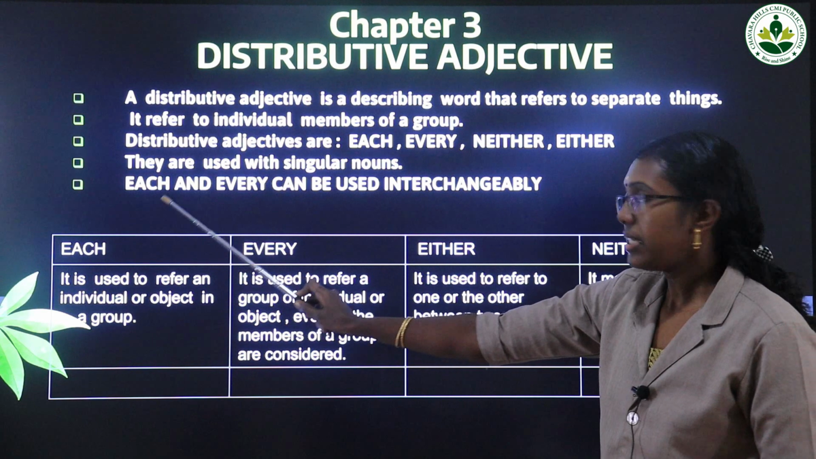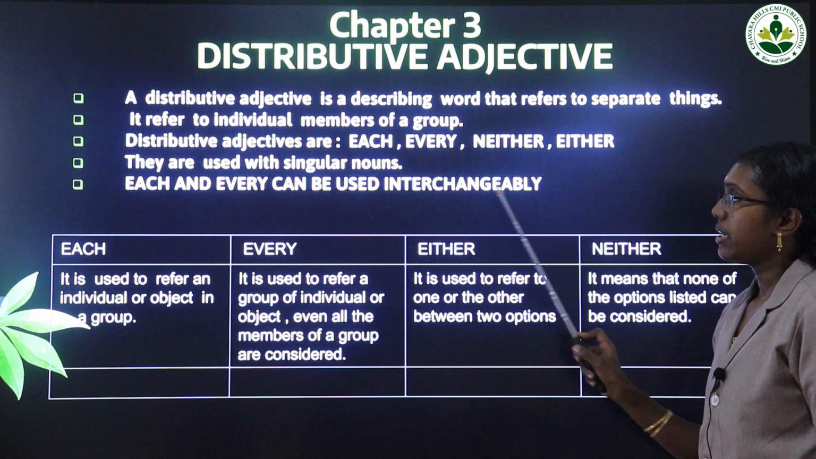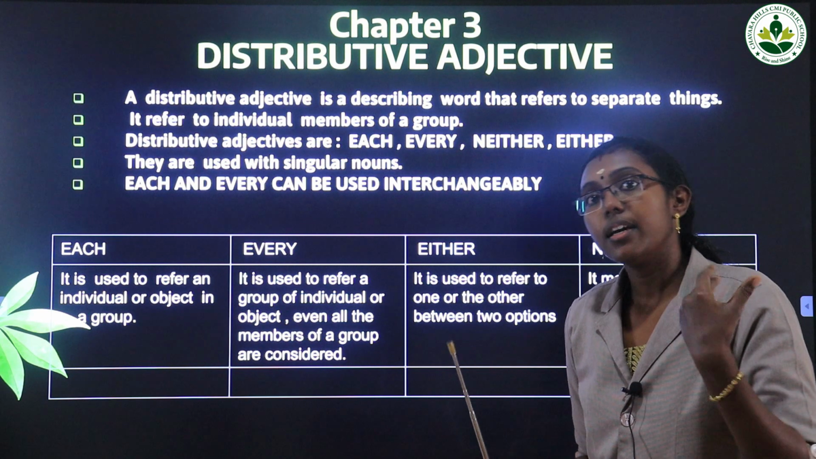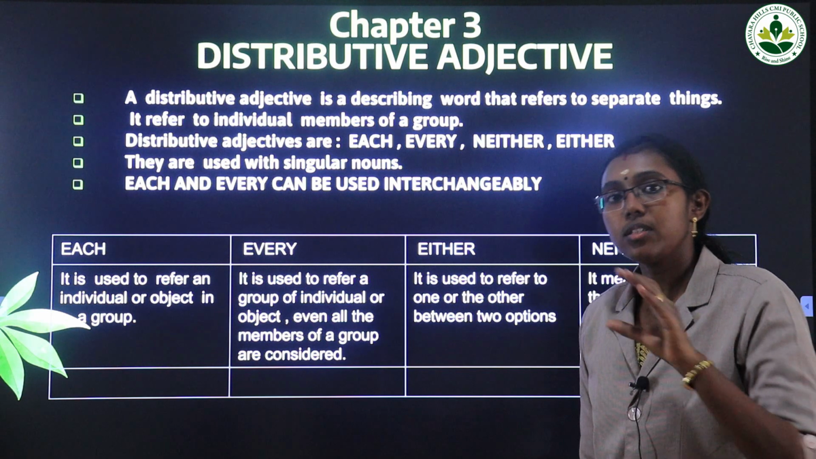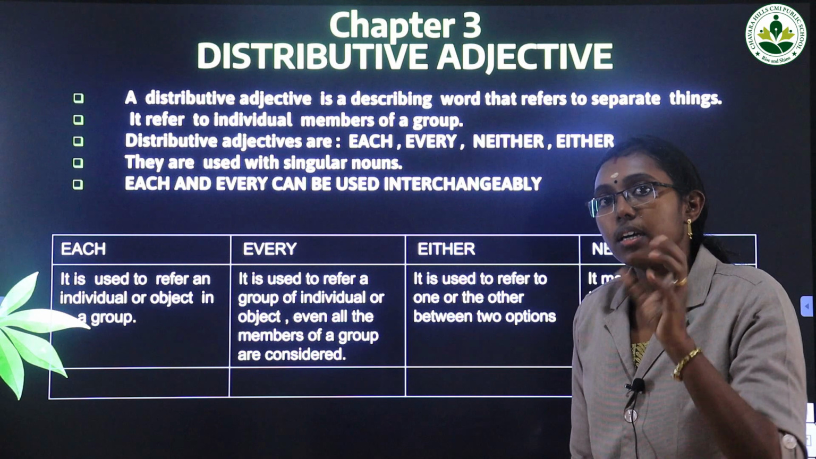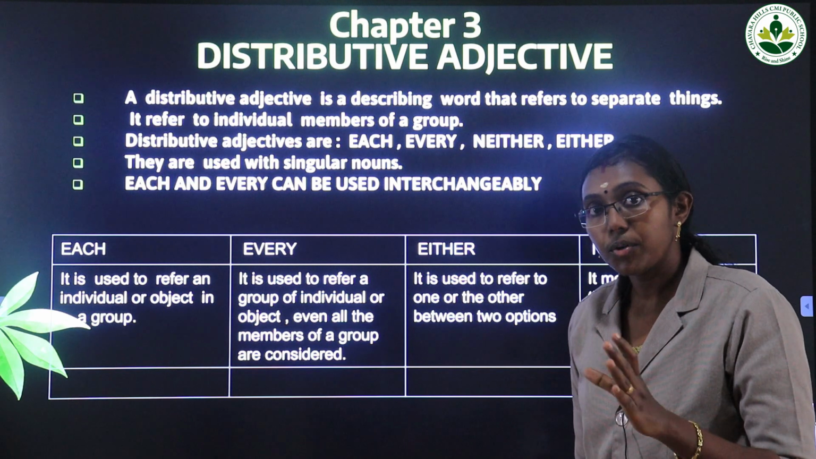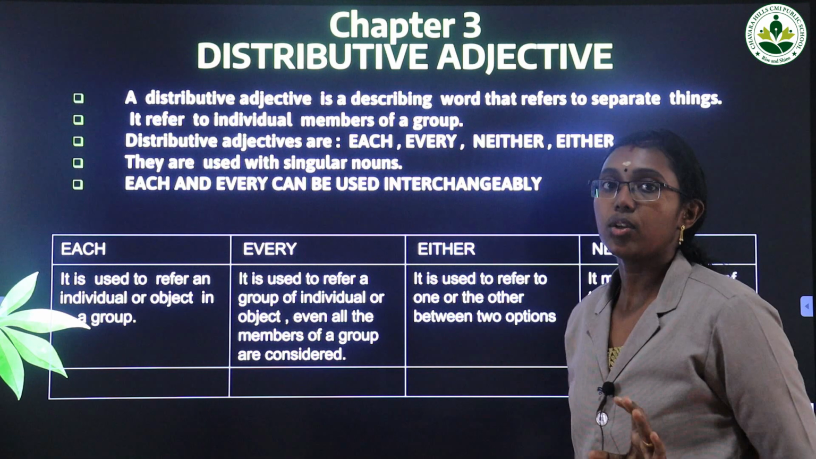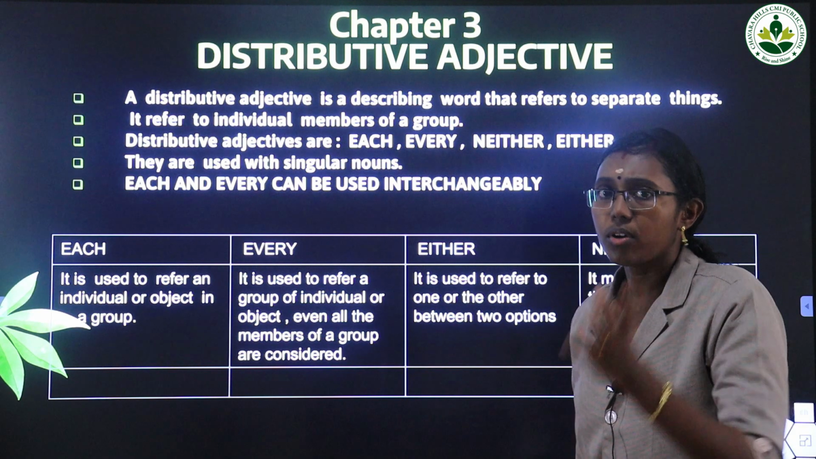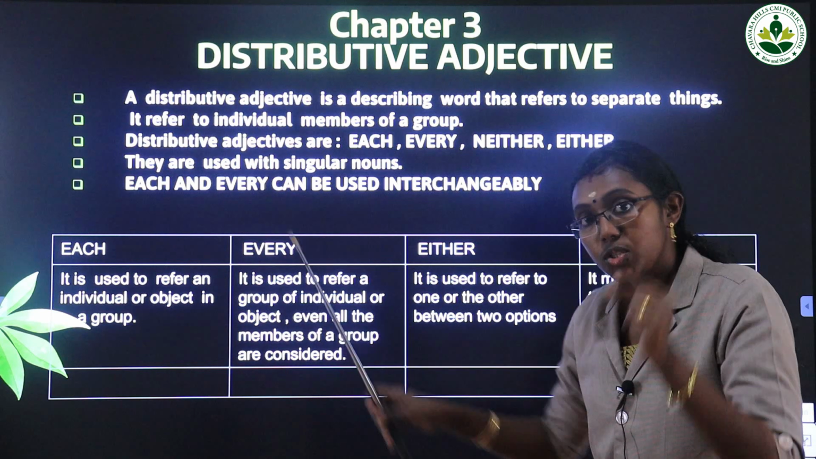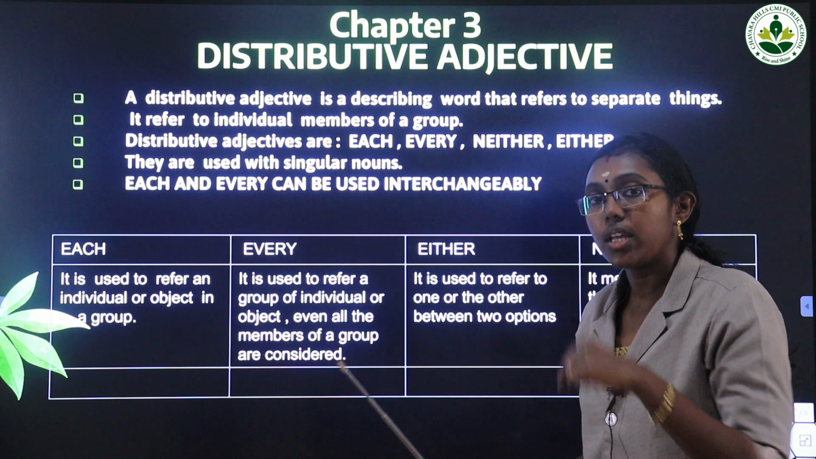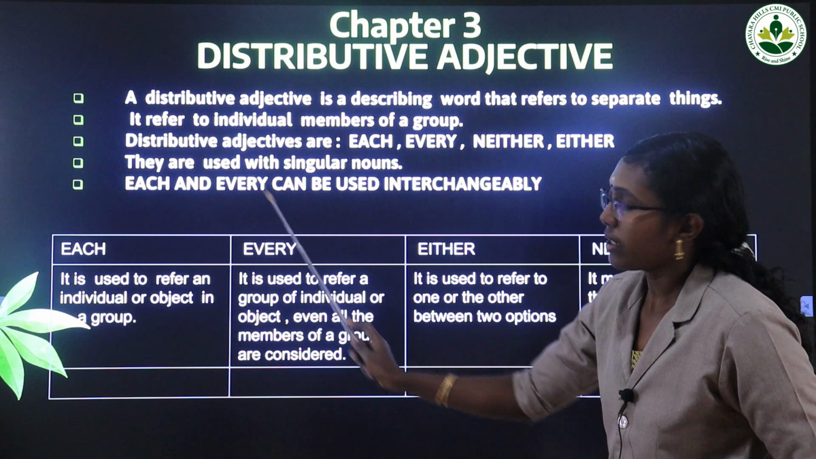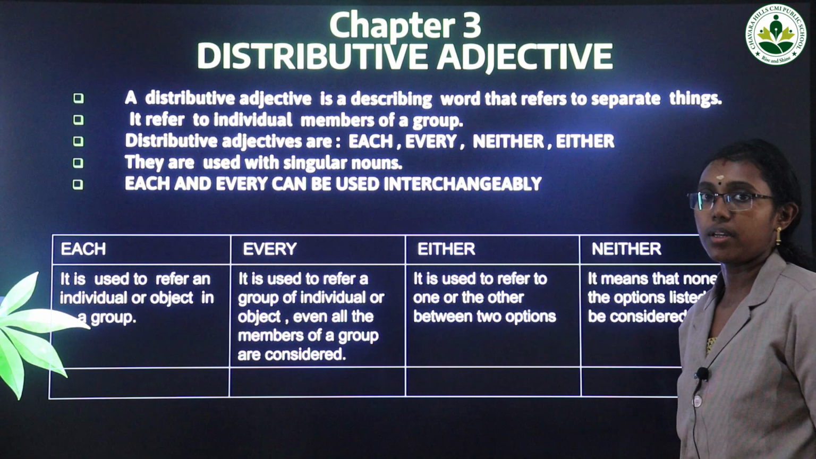Then see here, it is important: each and every can be used interchangeably. If we are writing one sentence using each, there we can use every also. Each means in a group we are focusing individually on all. In a group, individually we are focusing on everyone. Every means total, everyone should be included. Both have the same meaning, we are focusing on everyone. So each means each one in the whole group, everyone should be focused. Every means taking the total. So these two adjectives we can use interchangeably.